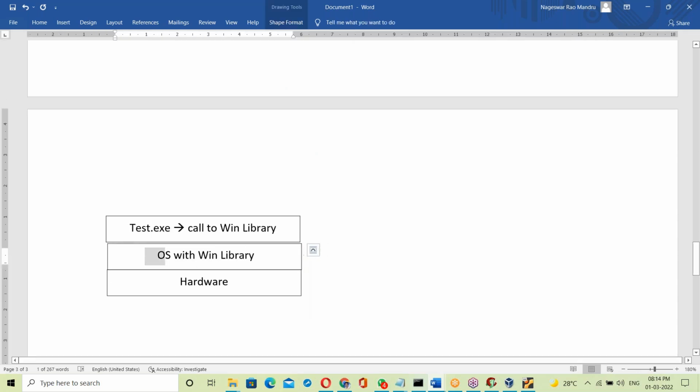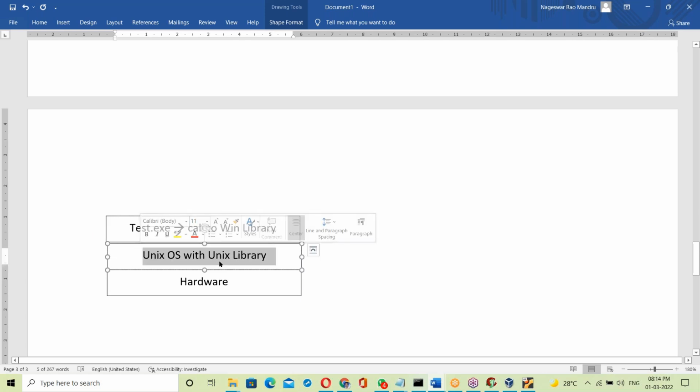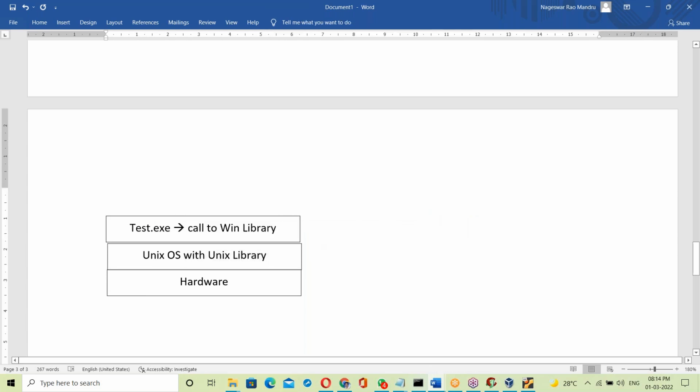Suppose a Unix base, with the Unix library. The same test.exe run on the Unix base will try to call the Windows library, but the library is not available. Since the library is not matching, it simply fails here also.